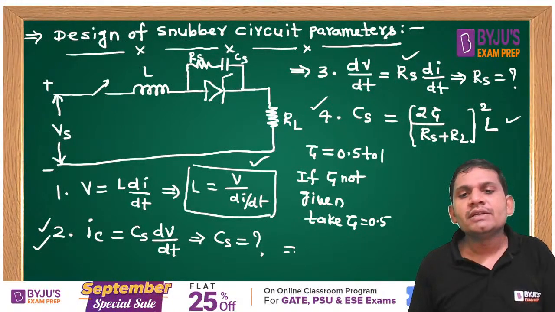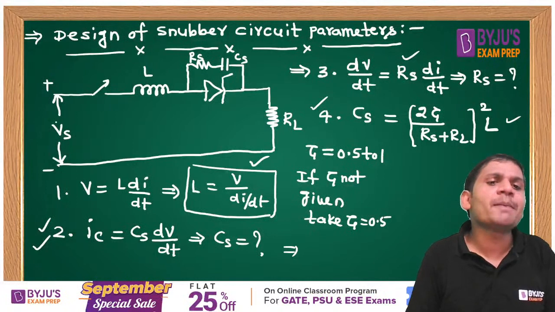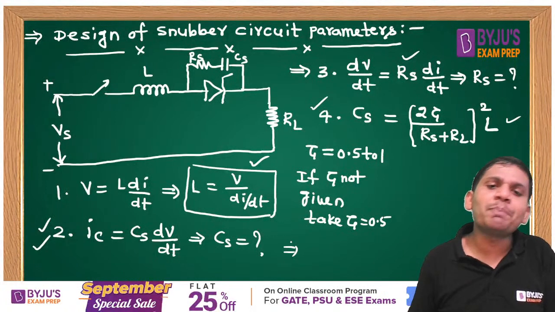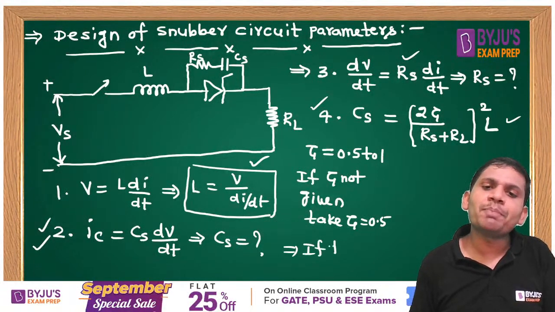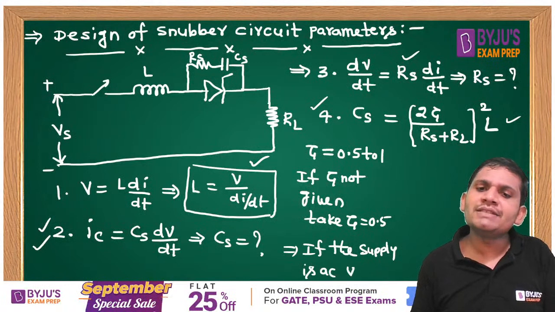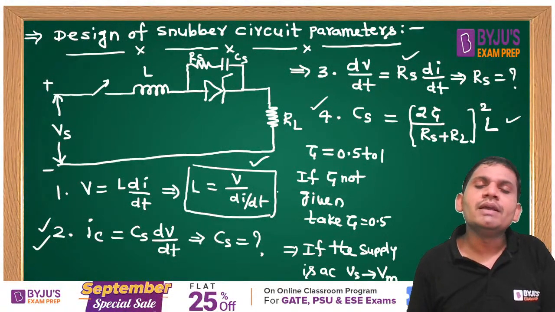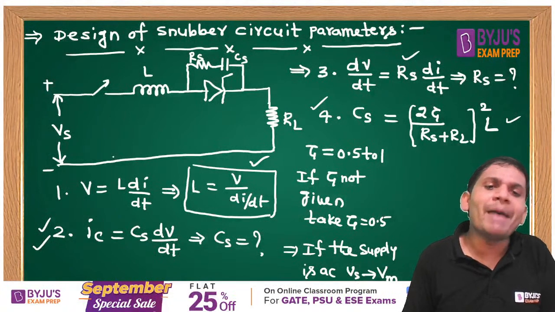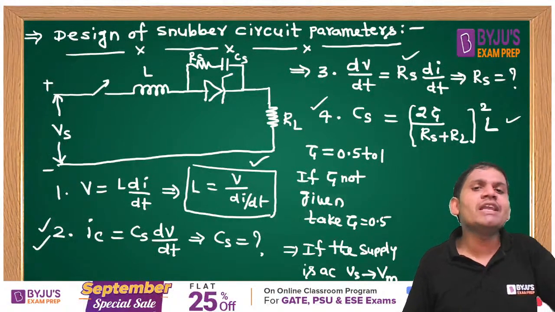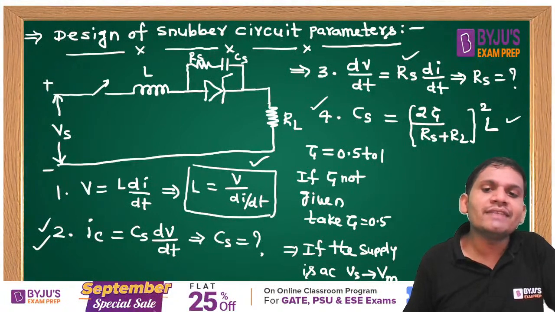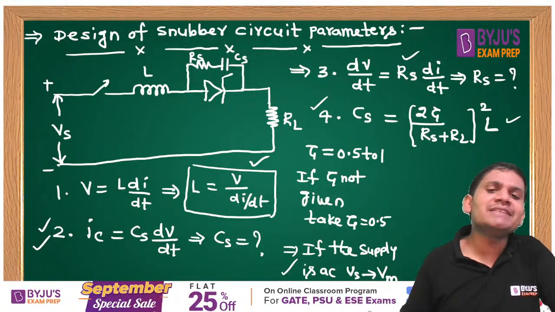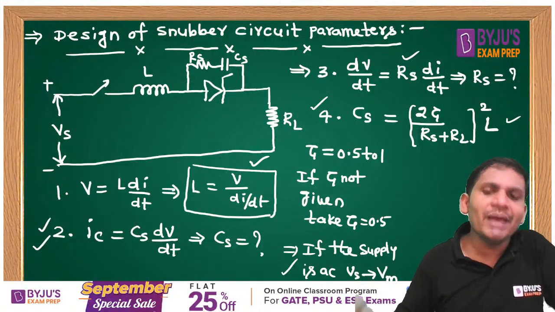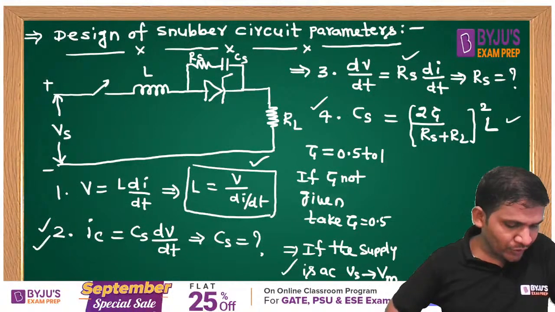I have given these formulas for a DC supply, students. Sometimes if the supply is AC, then replace Vs by Vm. Instead of Vs, you substitute the maximum value of the supply. Okay, that is the point to remember: if the supply is AC, replace Vs by Vm.